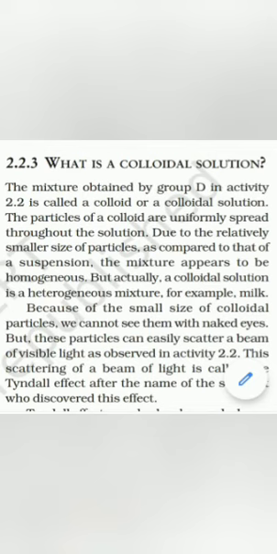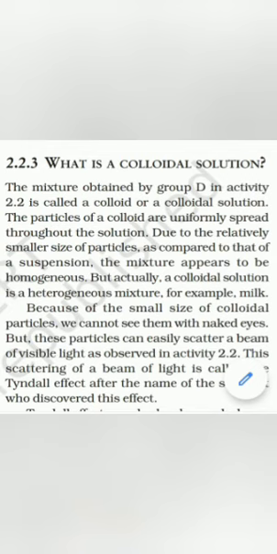The particles, the solute, remain scattered in the solution due to the relatively smaller size of the particles as compared to those of the suspension. The mixture appears to be homogeneous. It looks homogeneous to us because the particle sizes are very small, but actually a colloidal solution is a heterogeneous mixture.